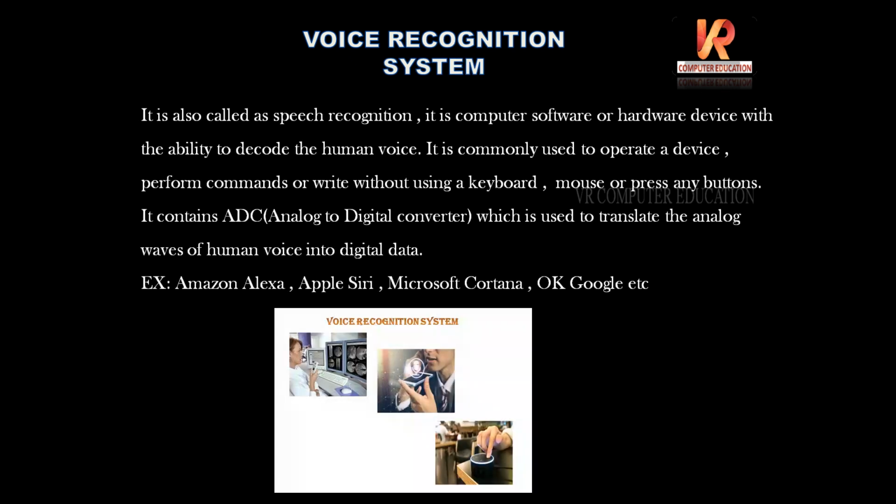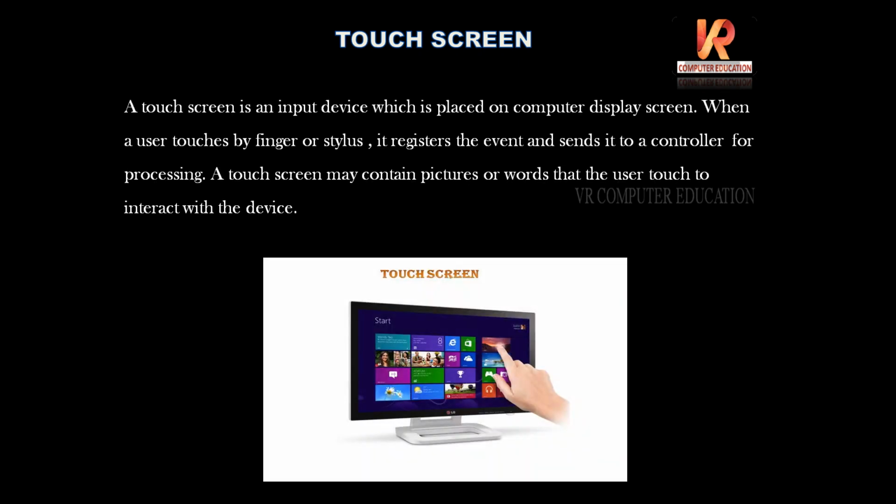Next, after voice recognition system, touch screen. Computers, smartphones, and tabs are also touch screens. Now we are getting touch screen computer monitors.